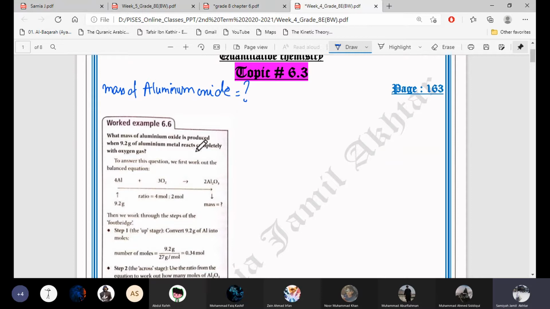Aluminium oxide is produced when 9.2 grams of aluminium metal reacts completely with oxygen. So it means that the mass of one of the reactants is given to us: the mass of aluminium is 9.2 grams. From the statement, we can make the equation also: aluminium Al plus O2 oxygen gives aluminium oxide Al2O3.